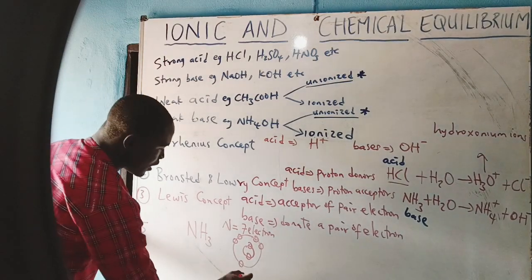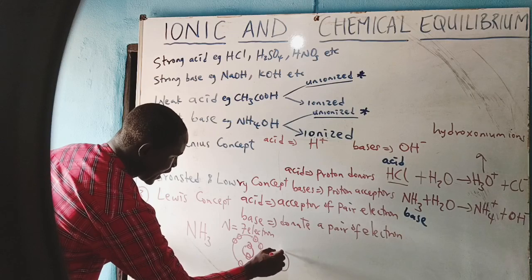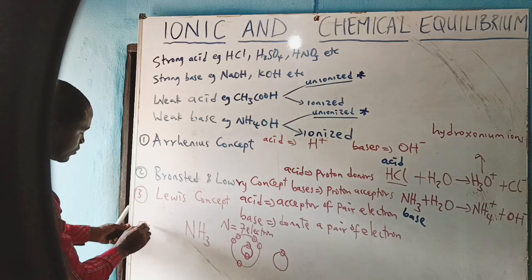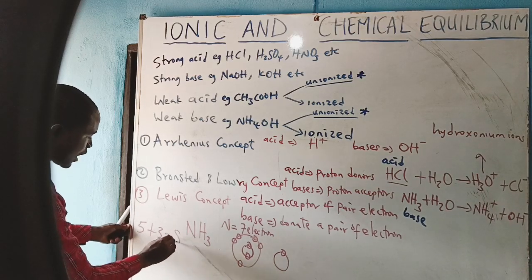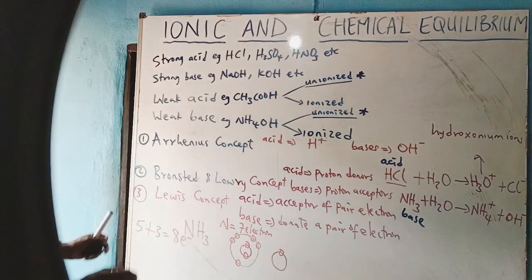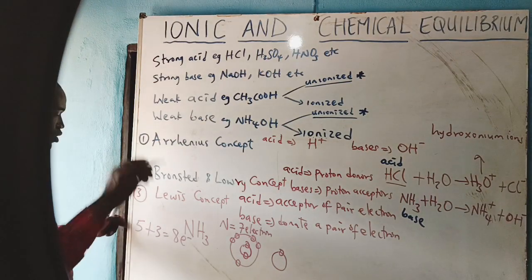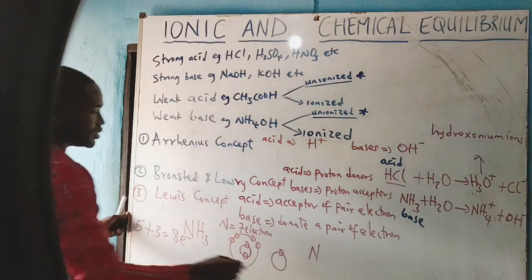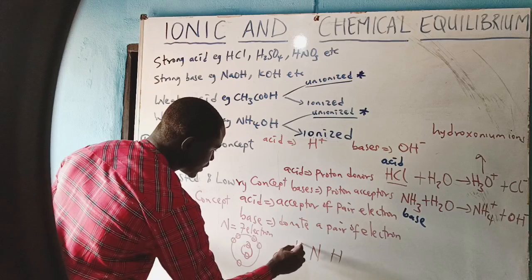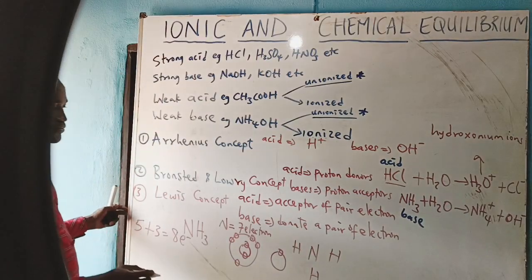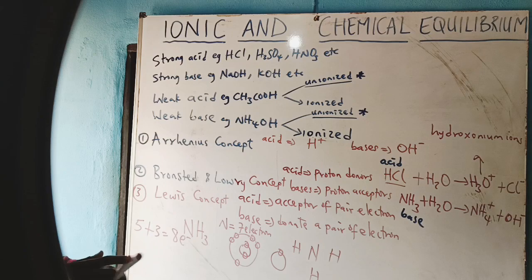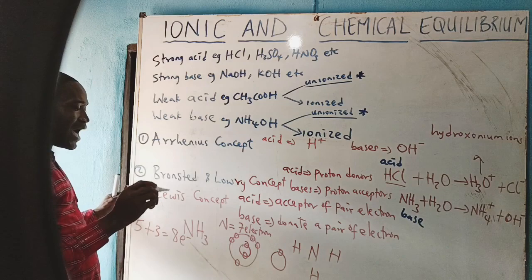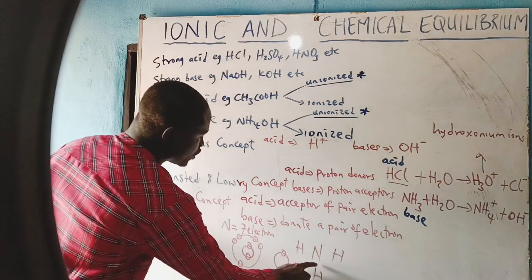For hydrogen, hydrogen has how many electrons at the outermost shell? 1. And there are 3 hydrogen. 3 times 1, 3. Plus 3. That will be giving you a total of 8 electrons. Now, how do we draw the structure? One thing you do is you write nitrogen, then surrounded by what? 3 hydrogen. Then assign a pair of electrons in between the bonded atoms.